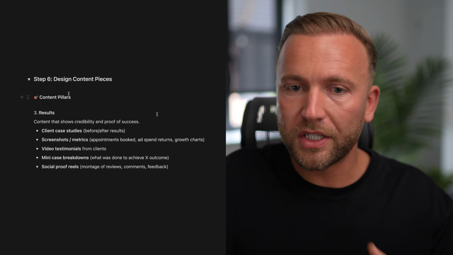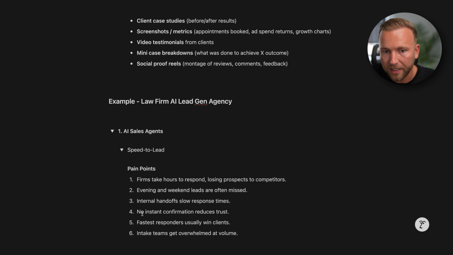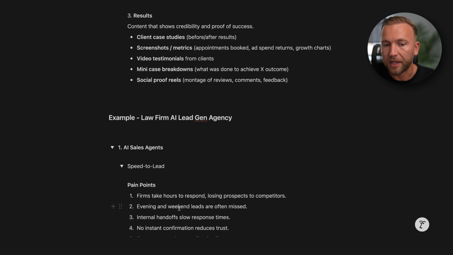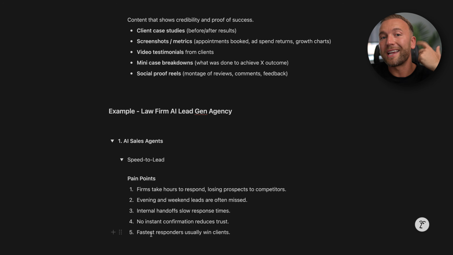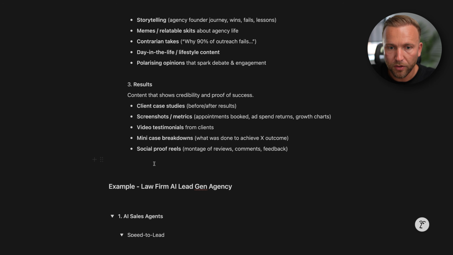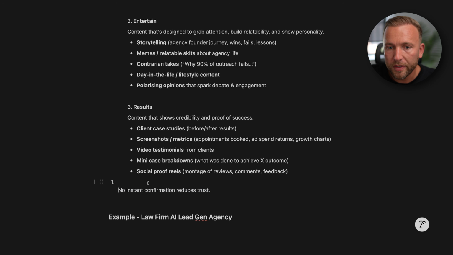And so when you're coming to create content, let's say we pick out that subtopic, or pain point, that we had: no instant confirmation reduces trust, okay? What are the content ideas that we can now flesh out? Now we have the context of pillars. Well, no instant confirmation reduces trust. Let's just move that on our screen to up here, okay? What could we do? Could we do a social proof reel?